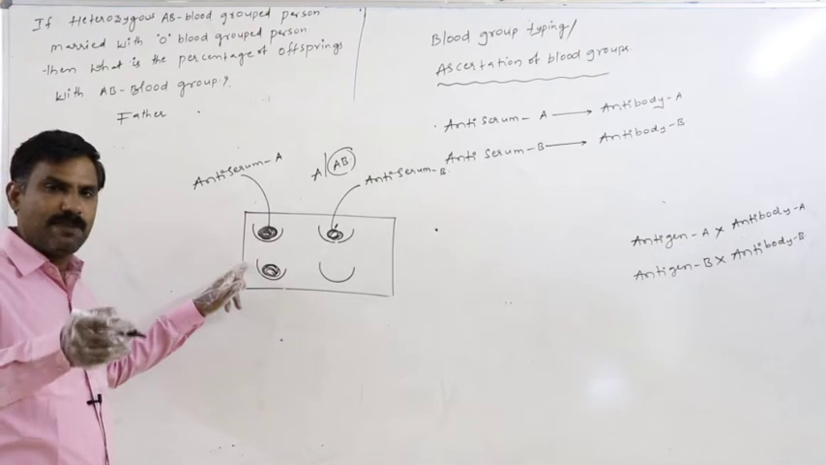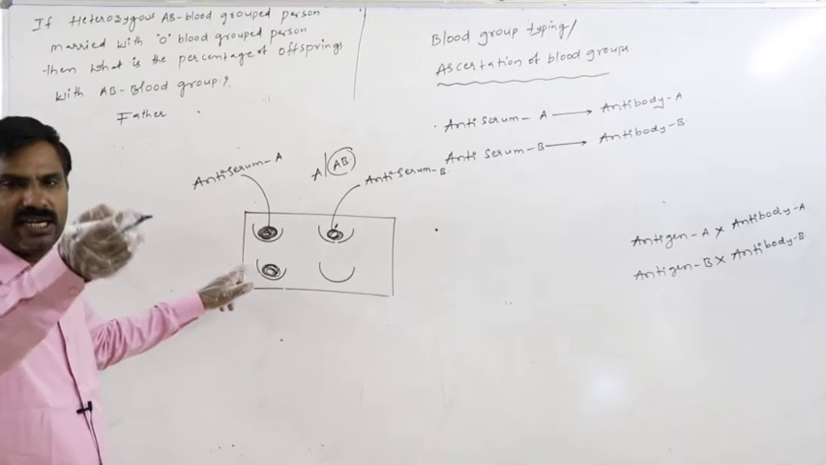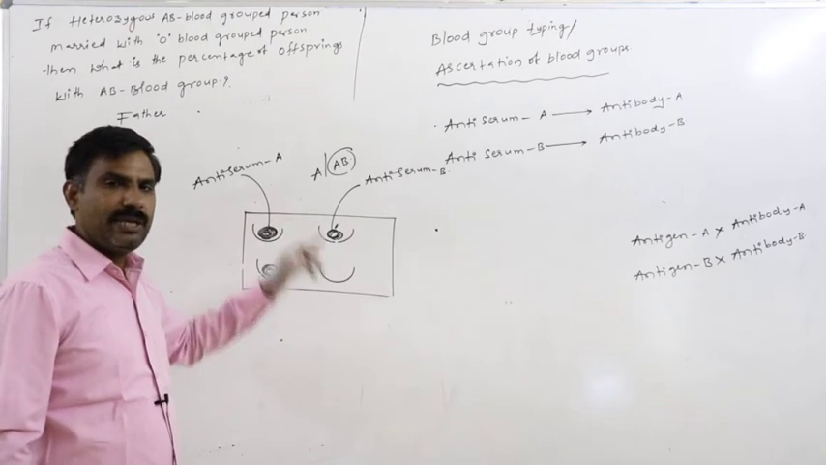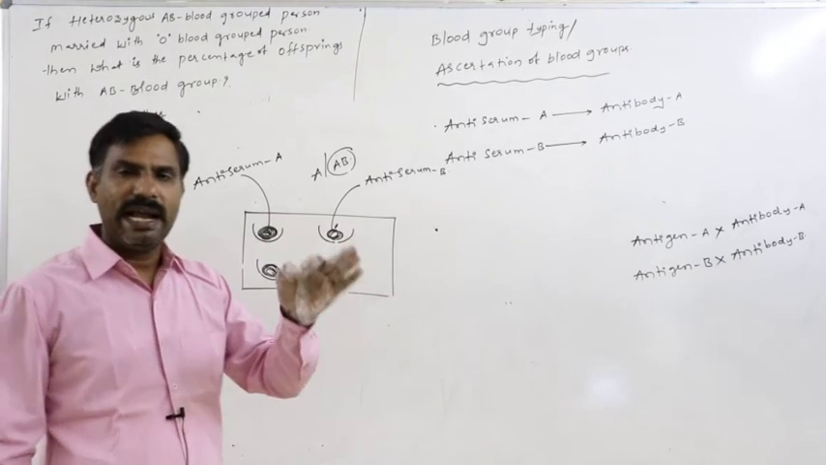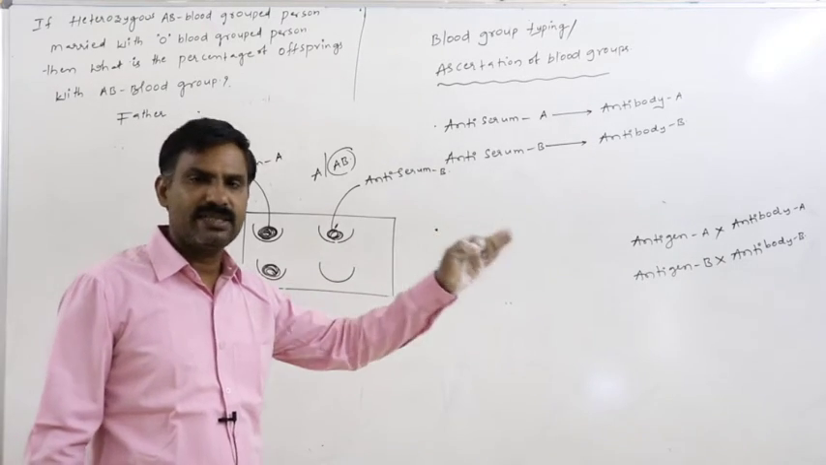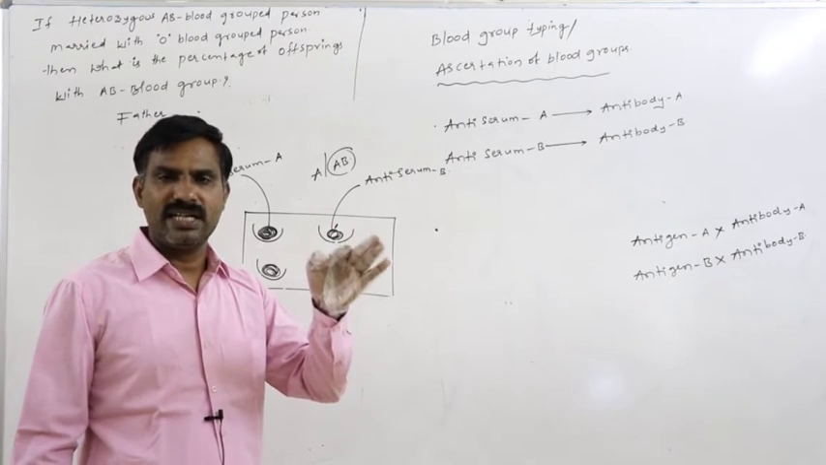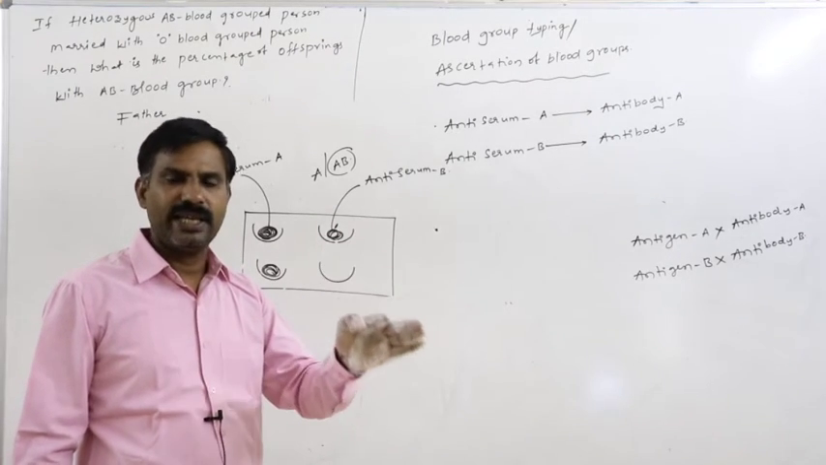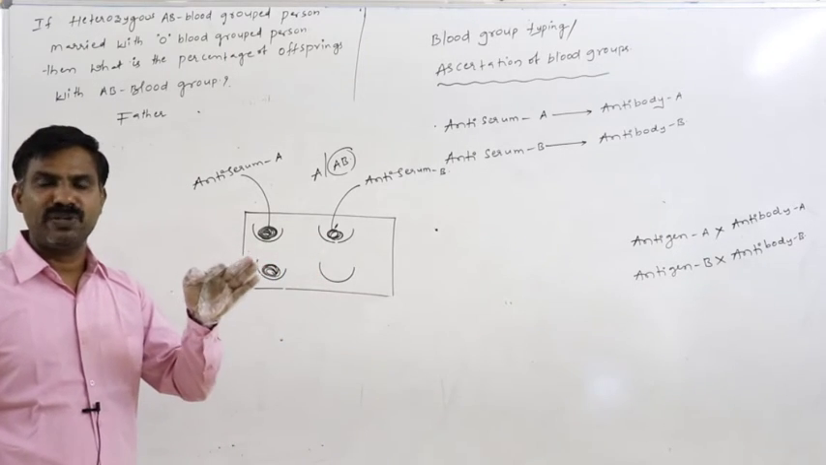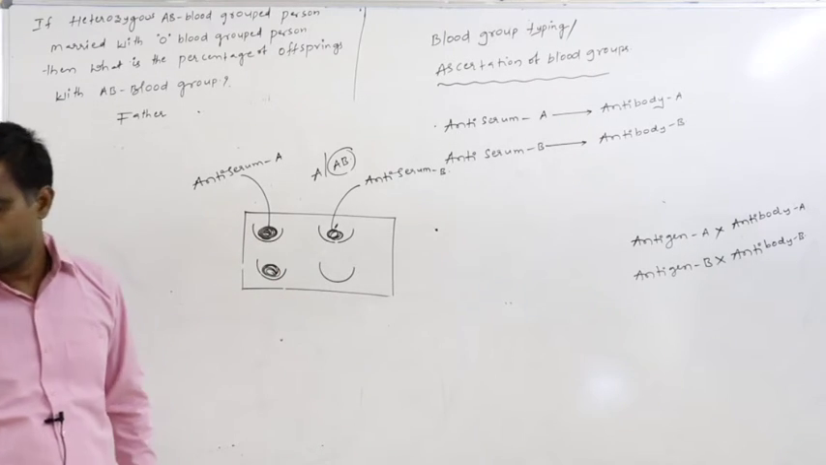So if the blood sample reacts with only antiserum A but not with antiserum B, then that is the A blood group. If the blood sample reacts with only antiserum B but not with antiserum A, that is the B blood group. If the blood sample reacts with both antiserum A and B, that is the AB blood group. If the blood sample does not react with either antiserum A or B, that is the O blood group.